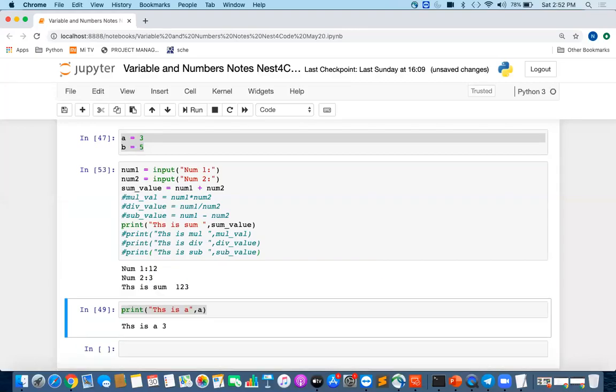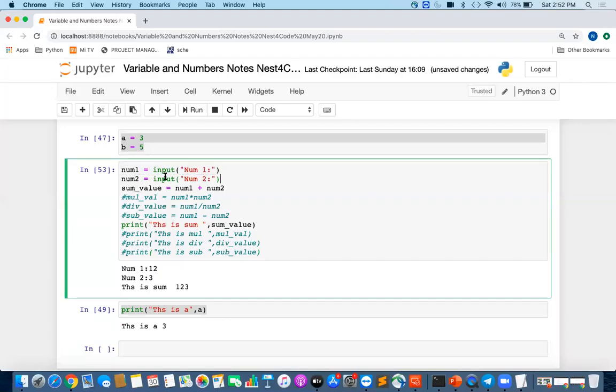We got 123. 12 plus 3, 123. So what's the issue here is, guys, whenever you read any input from the user, all of it comes in string form. 12 plus 3 should be 15, but it has done some string operation. Strings are just a sequence of characters, so it's doing concatenation of strings. All the inputs that you read in a program in Python will come as strings. So we have a method which converts them to integer.